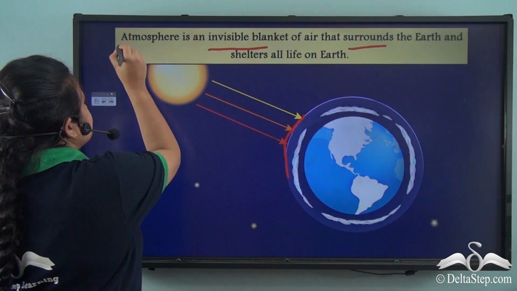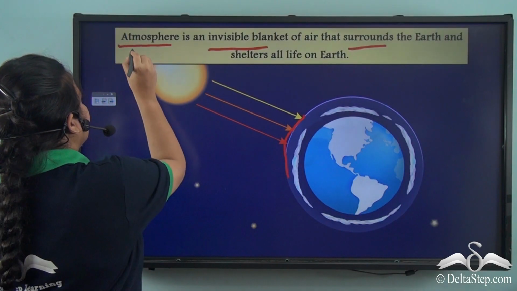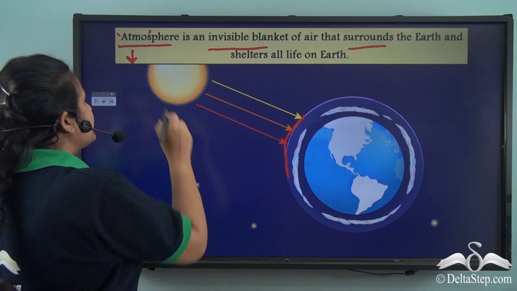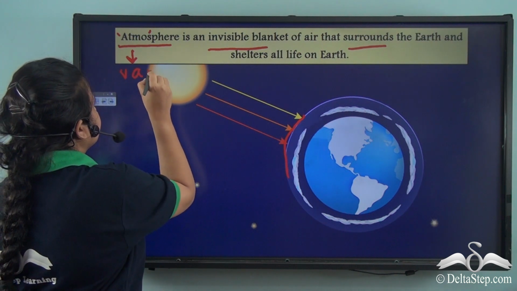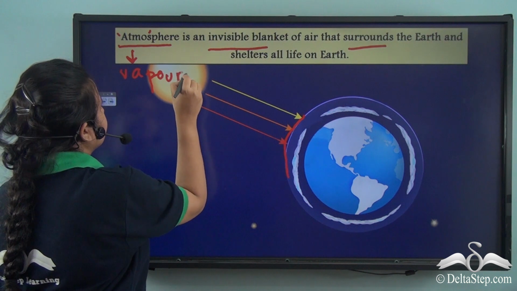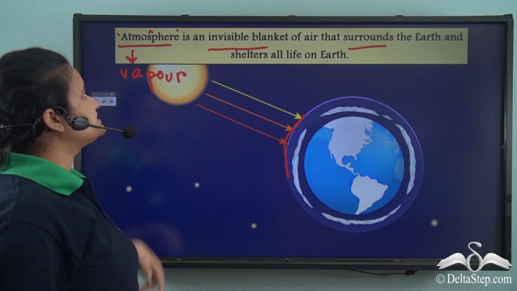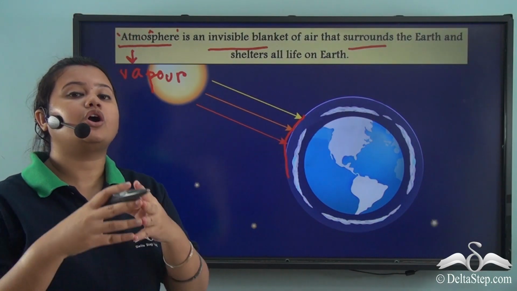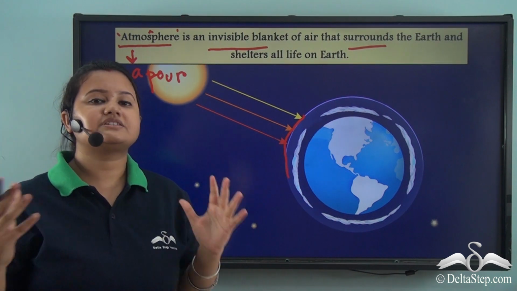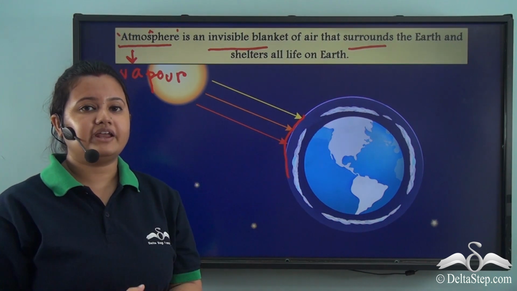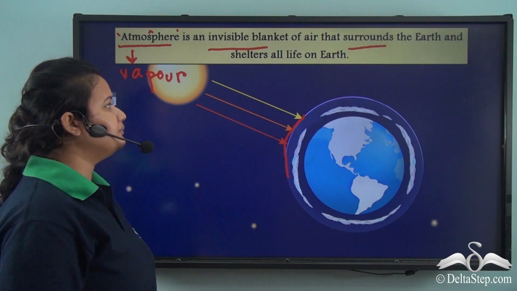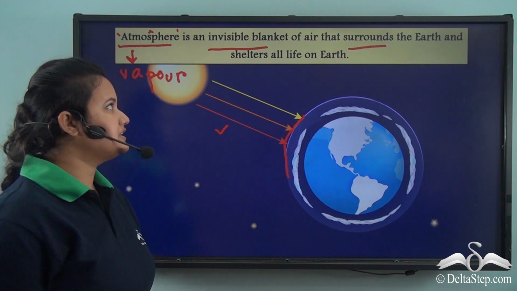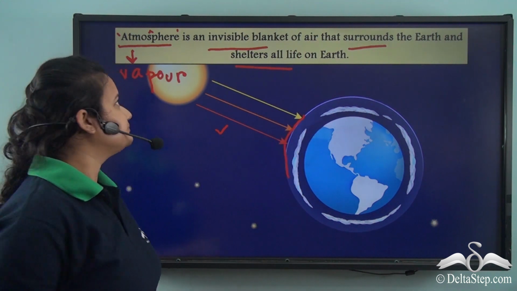Now, the word atmosphere comes from the Greek word atmos, where atmos means vapor and sphere means ball or globe. Thus, the word atmosphere means a vapor or ball of gases. Now, this atmosphere acts like a protective layer as it shields our planet from the harmful UV rays. Thus, atmosphere is a protective layer that shelters all life on Earth.